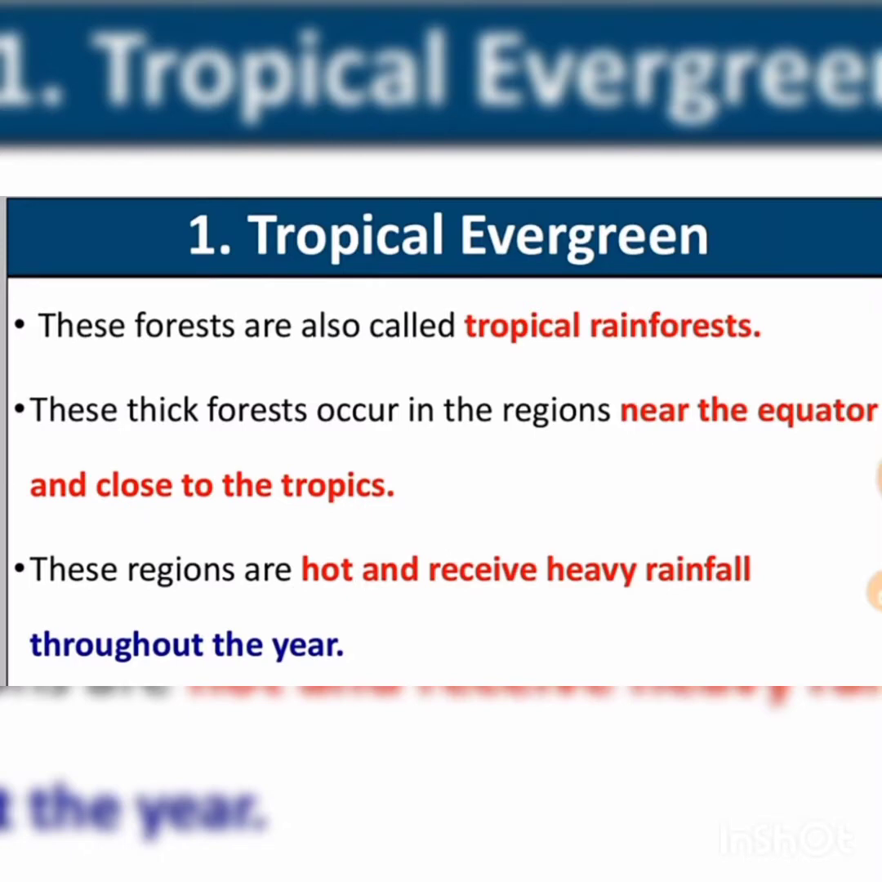Tropical evergreen forest. These forests are also called tropical rainforest. These thick forests occur in the region near the equator and close to the tropics. These regions are hot and receive heavy rainfall throughout the year. As there is no particular dry season, the trees do not shed their leaves altogether. Hardwood trees like rosewood, ebony, mahogany are common here.